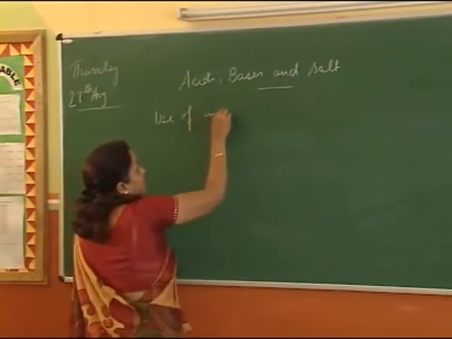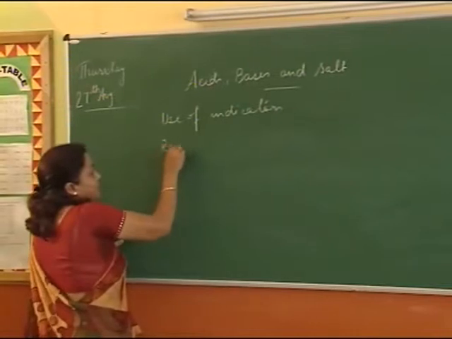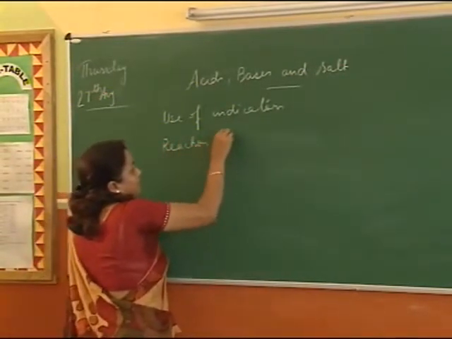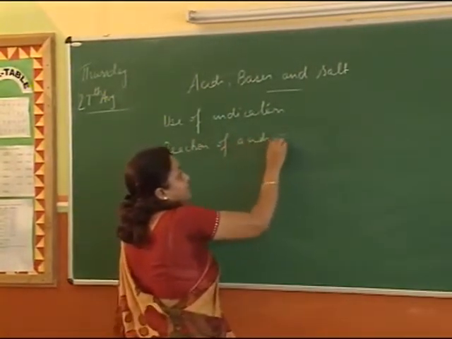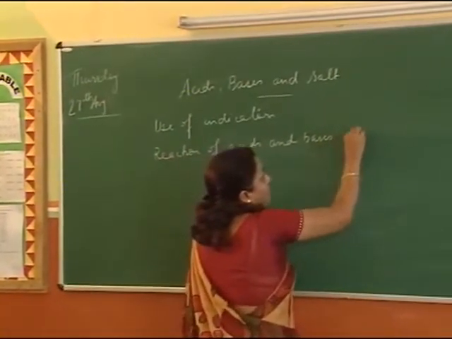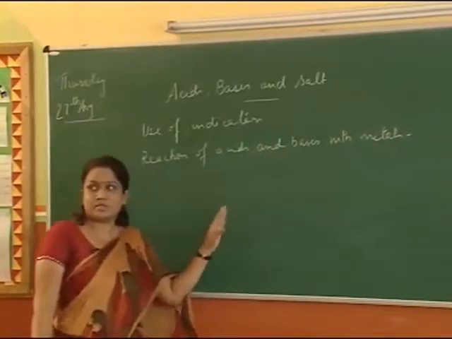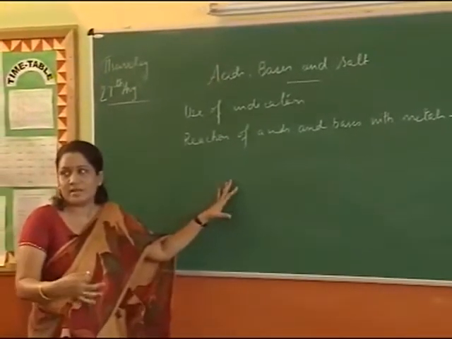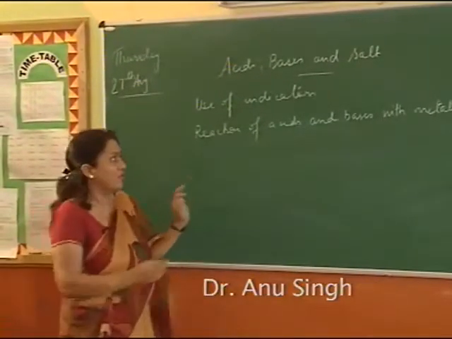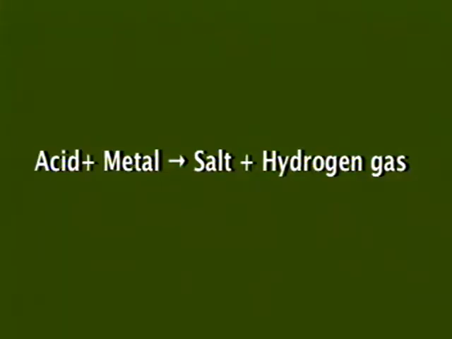A second property that I was telling you about is the reaction of acids and bases with metals. If I have to write a general chemical equation, and we've done reactions in the first chapter, a metal reacting with an acid produces salt plus hydrogen gas is evolved.